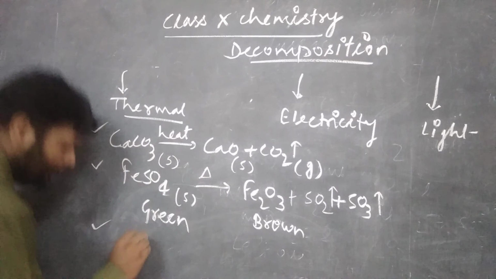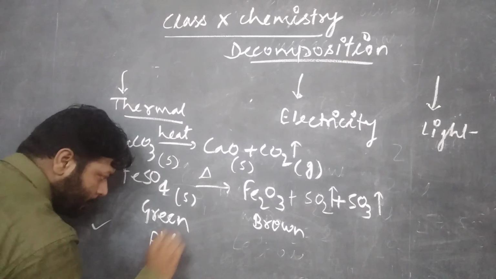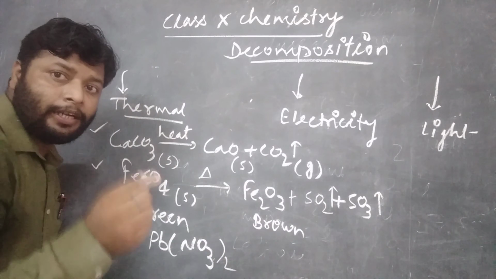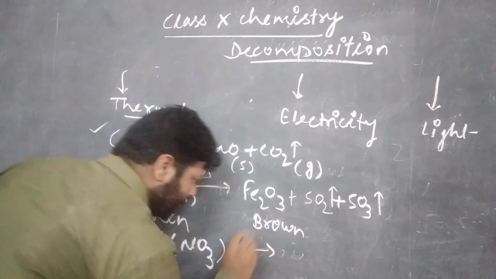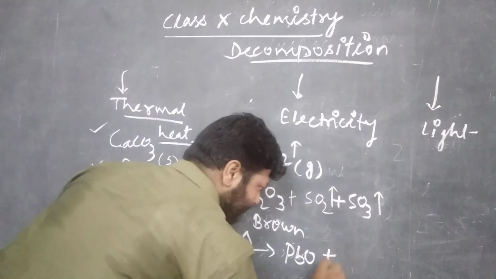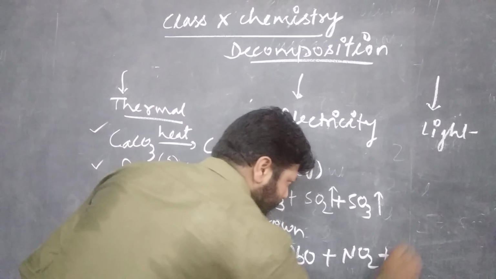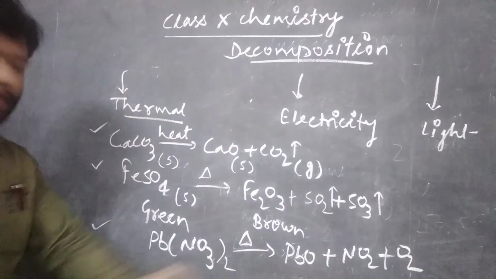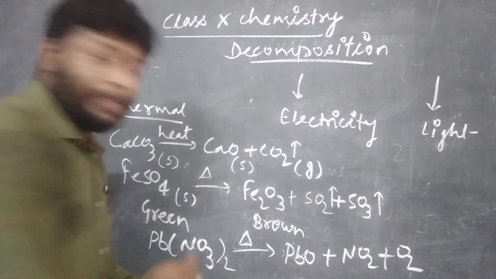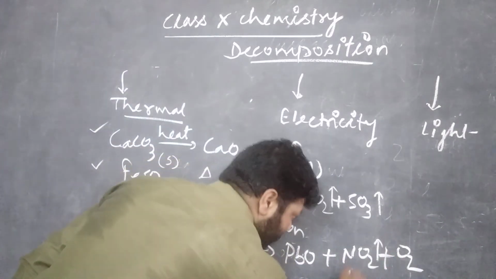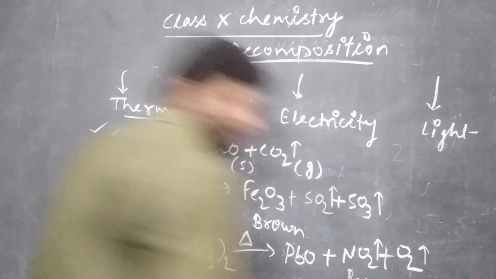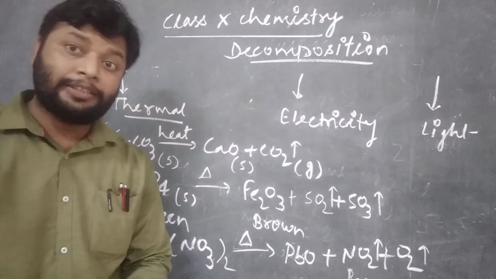See very clearly, lead nitrate, a white colored crystal, on heating breaks down into simpler substances: lead oxide, a yellow colored solid, and nitrogen dioxide, a gas having brown color and pungent smell, with release of oxygen gas also.